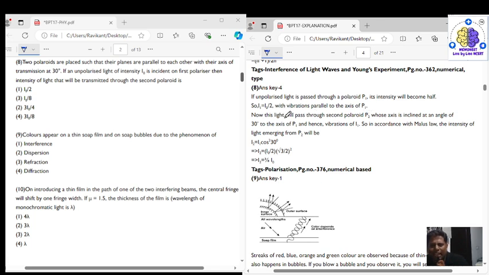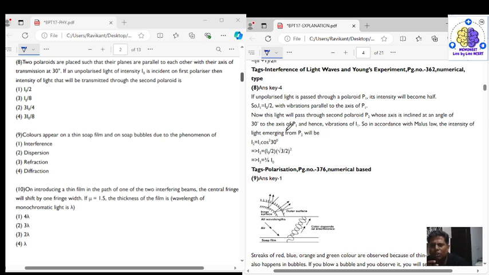Now this light will pass through the second polaroid P2, whose axis is inclined at an angle of 30 degrees to the axis of P1, and hence to the vibration I1. So the axis of the second polaroid is at an angle of 30 degrees with the vibration of the output of polaroid 1.